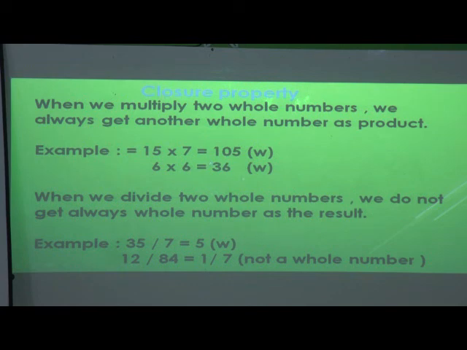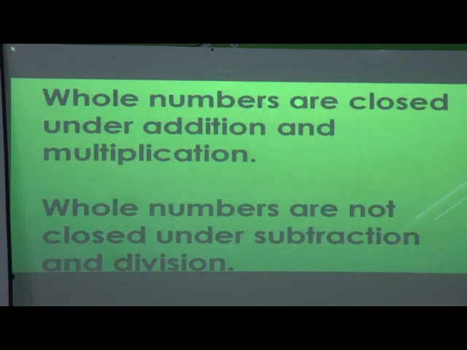In multiplication, we always get whole numbers, and in division, we do not always get whole numbers. So in this closure property, we have seen different rules for addition, subtraction, multiplication and division. What we have concluded is that whole numbers are closed under addition and multiplication.